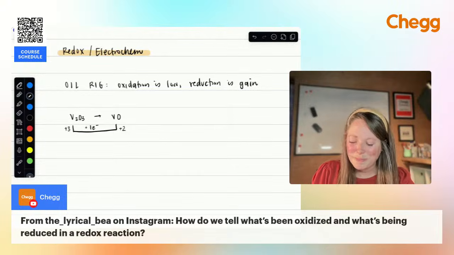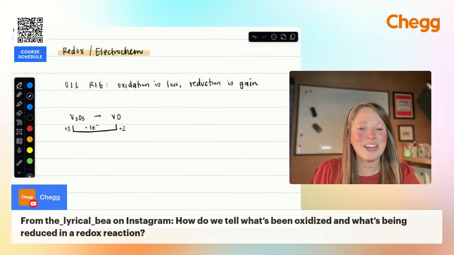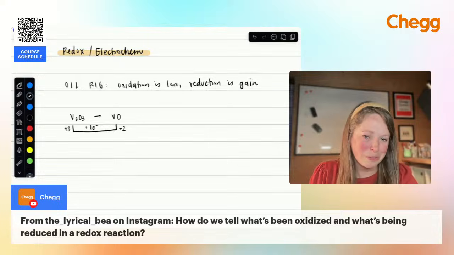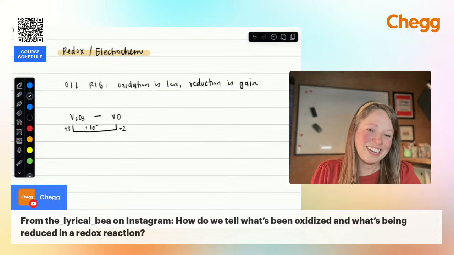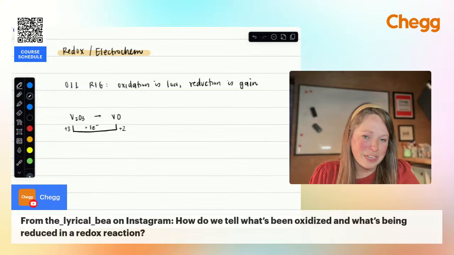All right. So you've got to think, if something negative happens to you during a day, how are you going to feel? You're going to be more negative, right? So you're adding a negatively charged electron that's going to decrease the charge of vanadium in this case.